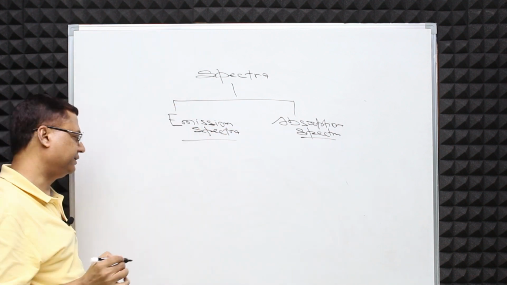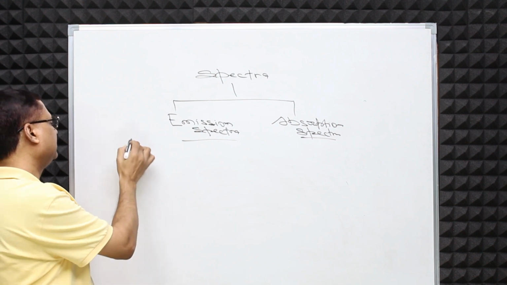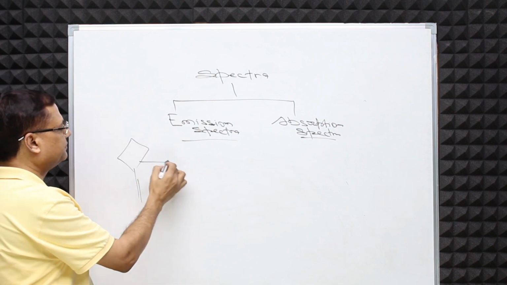Suppose I have a candle here and this candle is producing light.